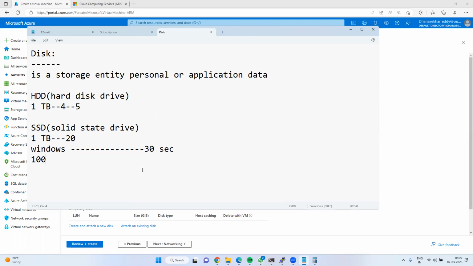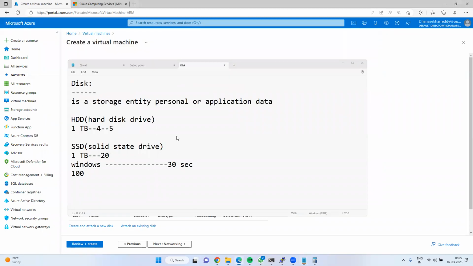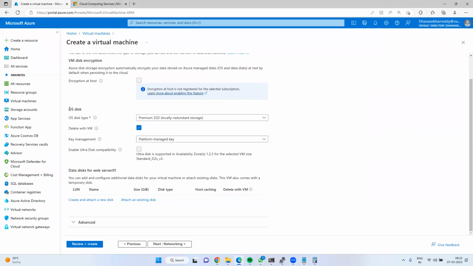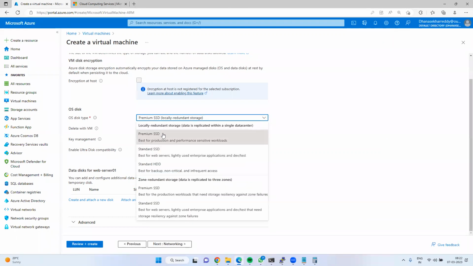Next, this is about the disk. Microsoft provides premium SSD. Premium SSD is what Microsoft supports for production environments. For standard SSD, you can go for stage and dev environments. See, we have standard SSD, premium SSD, and this is standard HDD.